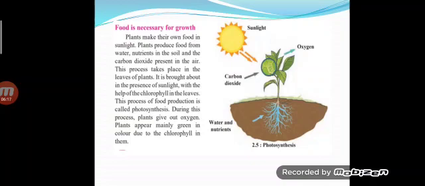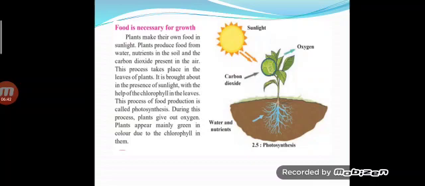They take nutrients and water from the soil, and they take carbon dioxide from the air, and with the help of sunlight the leaves are able to produce food, because the leaves have a substance called chlorophyll in them.